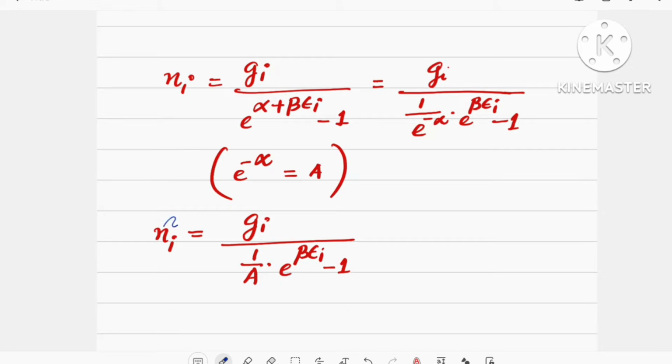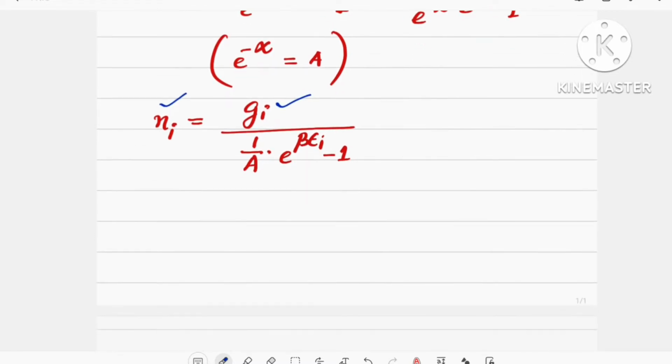Here Ni is the number of particles and it cannot be negative. It will be either 0 or positive. And Gi is degeneracy and it is also positive. Then Ni and Gi will be positive.